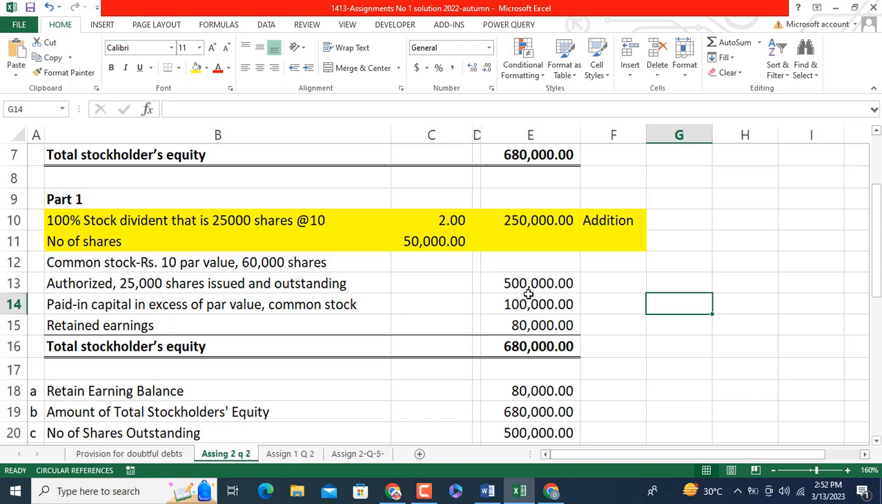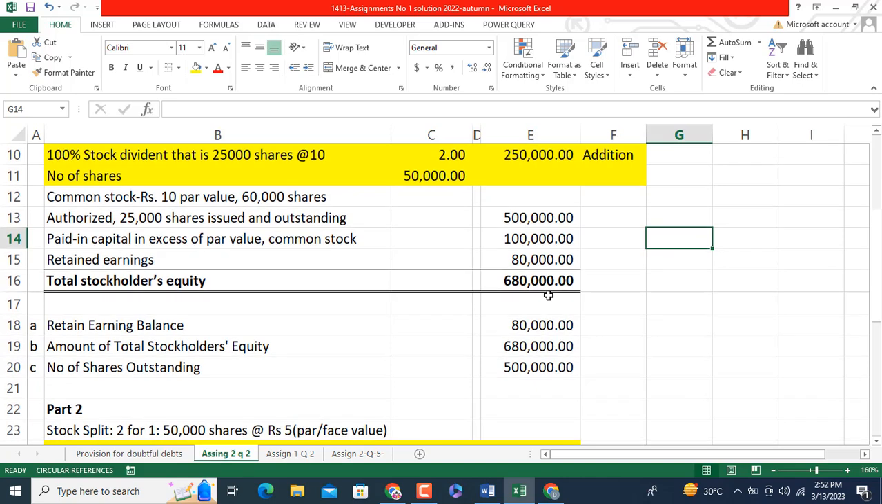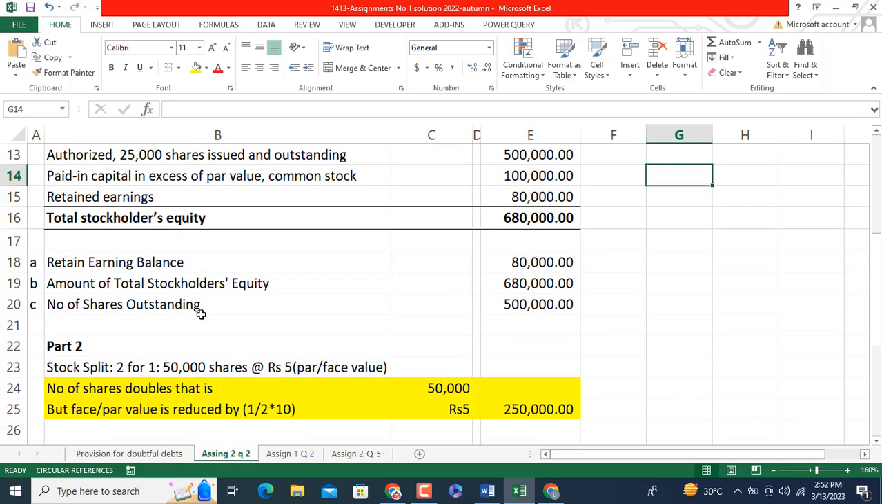Total stockholders' equity remains the same. The number of outstanding shares is increasing to 50,000, and the amount of total outstanding shares is 500,000, double of the original one. So here is the change. The change occurs regarding these two aspects: the number of outstanding shares and the retained earnings. In summary, retained earnings is 80,000, the amount of total stockholders' equity remains the same, and the number of outstanding shares increases from 25,000 shares to 50,000 shares, and its amount from 250,000 to 500,000.